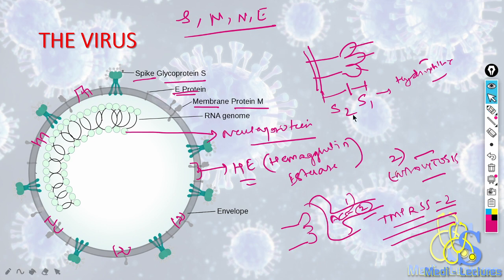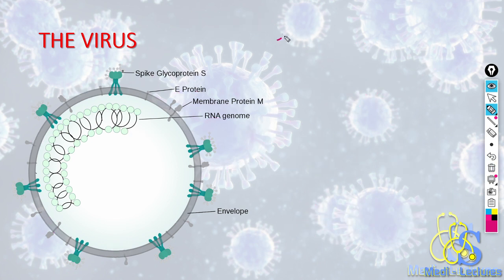Now talking about the genome of the virus, it has RNA bound to nucleoprotein in a coiled fashion, which is a beads on a string pattern. The RNA of the virus is single-stranded positive sense RNA. Now, when the virus enters the host cell either through the ACE2 receptor or through endocytosis, the capsid of the virus remains outside the host cell.